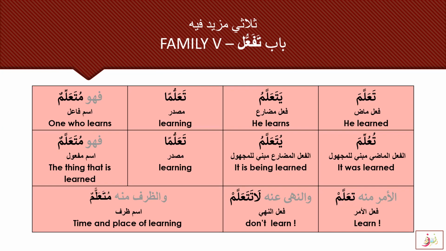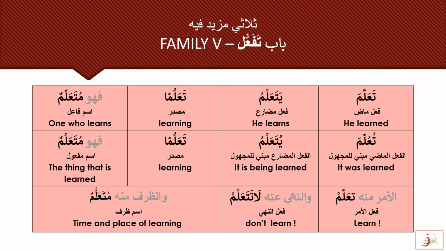As you can see, we always make the amr and nahi from the fi'l mudari, and we know that we use the second person forms, anta, antuma, antum, anti, antuma, antunna, to make the amr and nahi. So ta'allama means he learned, as we have already discussed in the allama family.